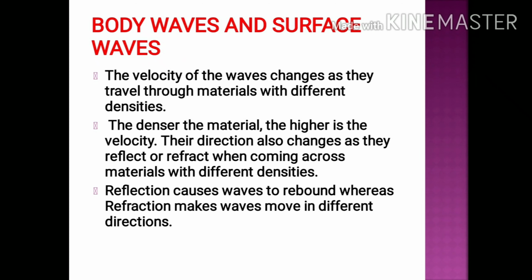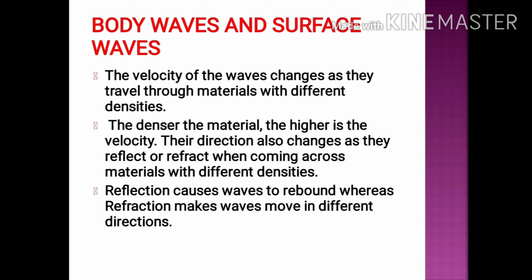Now, for both body waves and surface waves, the velocity of the waves changes as they travel through materials with different densities. As we all know, there is uneven distribution of the mass of material inside the earth. So the velocity of the waves depends upon the density of the material. The denser the material, the higher the velocity of the waves.